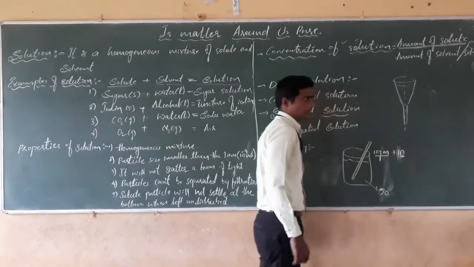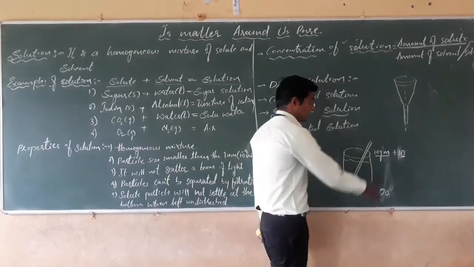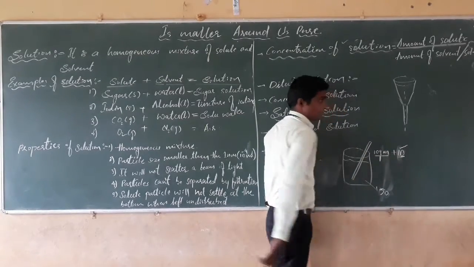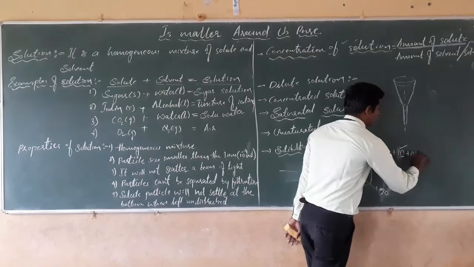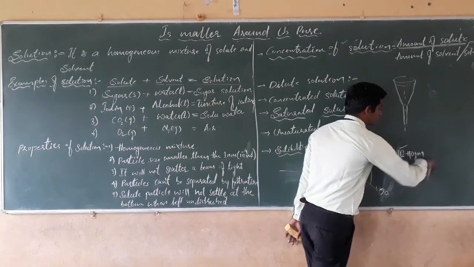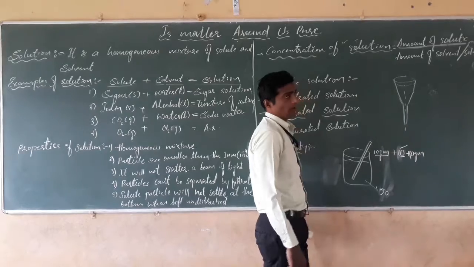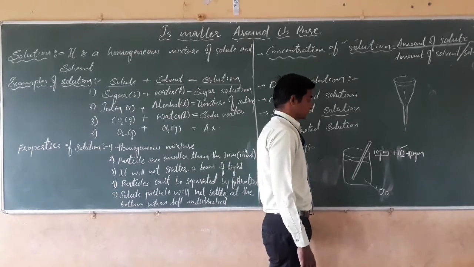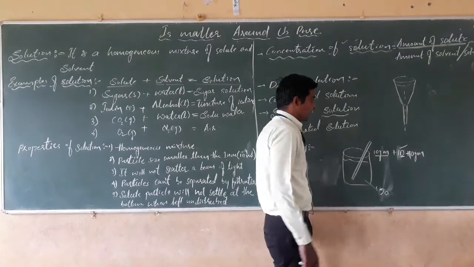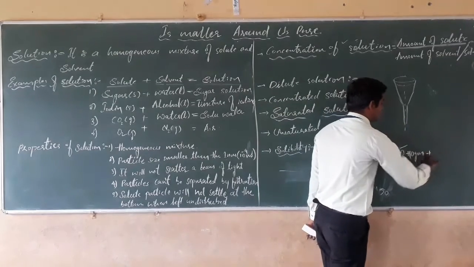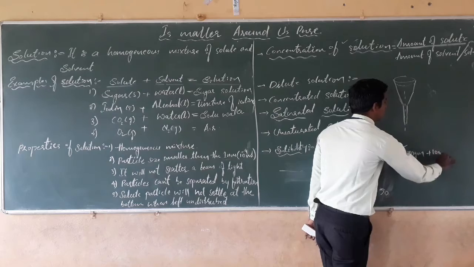When the second 10 gram of sugar dissolves, add again a further 10 gram of sugar. Is it possible to dissolve? Yes, it is possible to dissolve. When it dissolves, again add 10 gram of sugar.